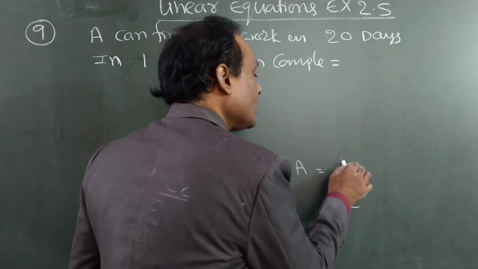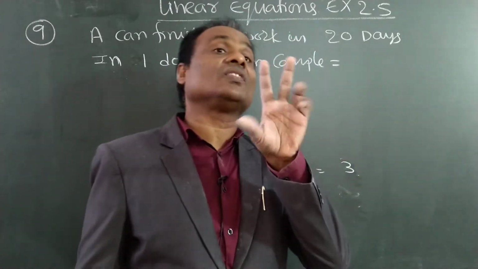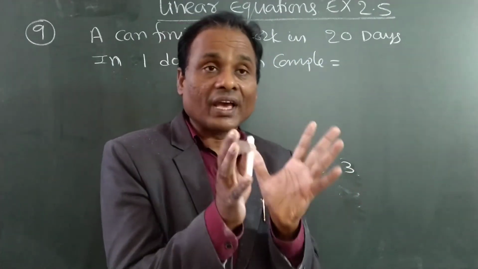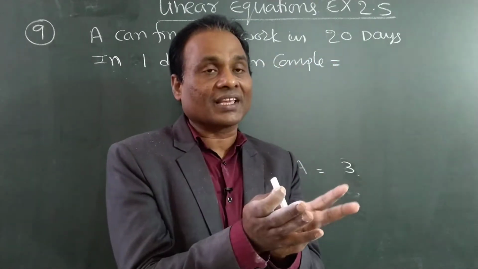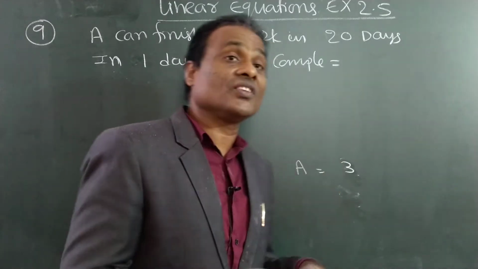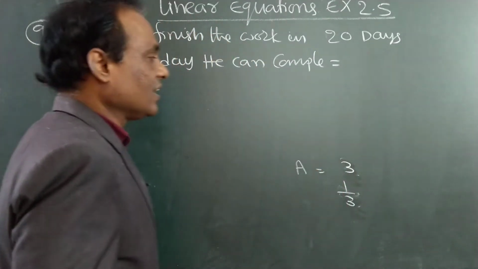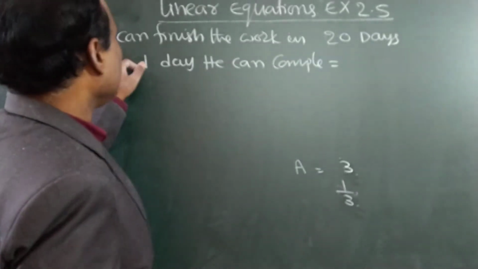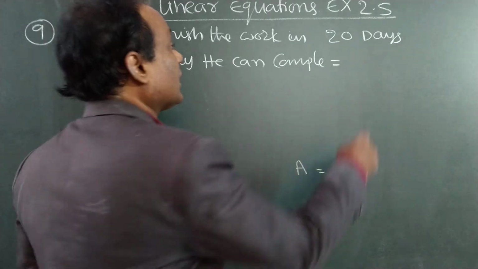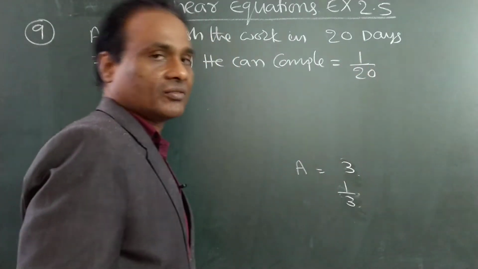Suppose A requires 3 days to complete the work. In 1 day, how much will he complete? 1 by 3. This is the concept. So if A can finish the work in 20 days, in 1 day how much can he complete? 1 by 20th of the work.